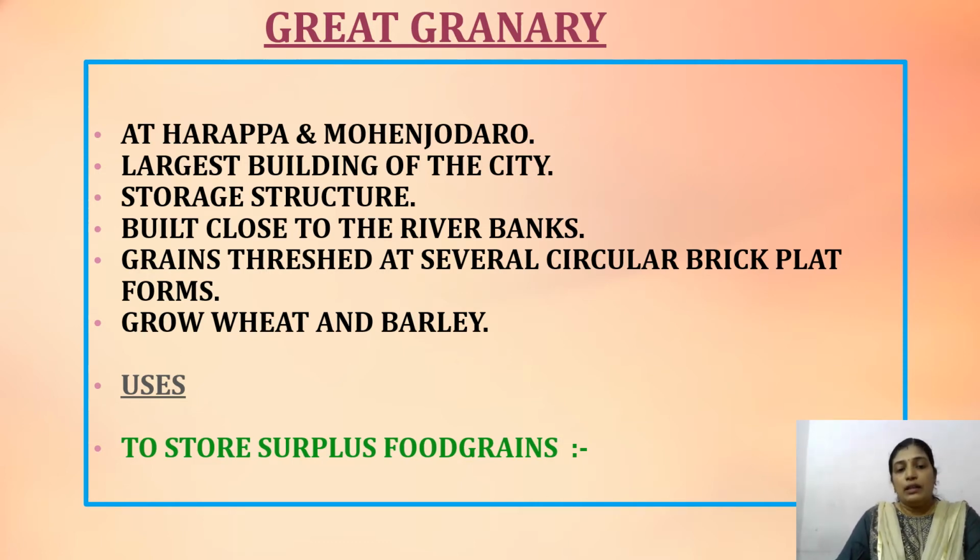Now the grains were threshed on several circular brick platforms. That means they had round-shaped brick platforms, and there they threshed their grains. The archaeologists found remains of wheat and barley, and so they concluded that the Indus Valley people grew wheat and barley. They found the remains of wheat and barley in the cracks of the circular brick platforms when they dug out the materials from the site.